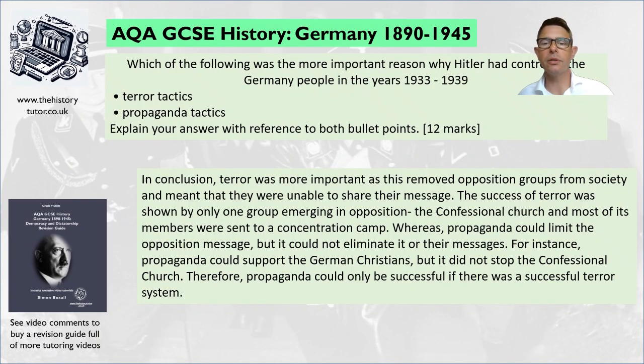I said, in conclusion, terror was more important as this removed opposition groups from society and meant that they were unable to share their message. The success of terror was shown by only one group emerging in opposition during these years, the Confessional Church, and most of its members were sent to a concentration camp. Whereas propaganda could limit the opposition message, but it could not eliminate it or their message. For instance, propaganda could support the German Christians, but it did not stop the Confessional Church from appearing in that example of church. Therefore, propaganda could only be successful if there was a successful terror system.